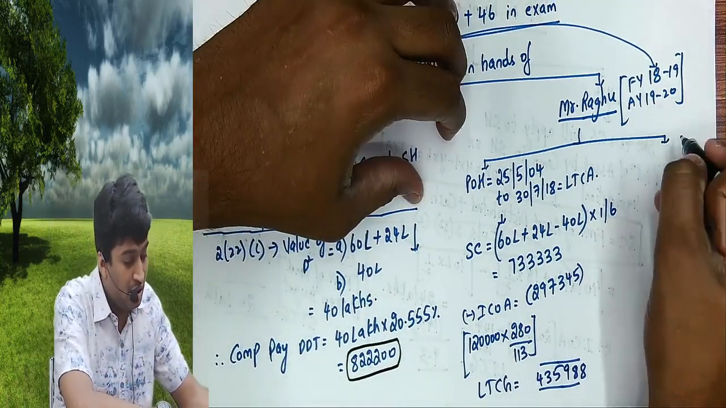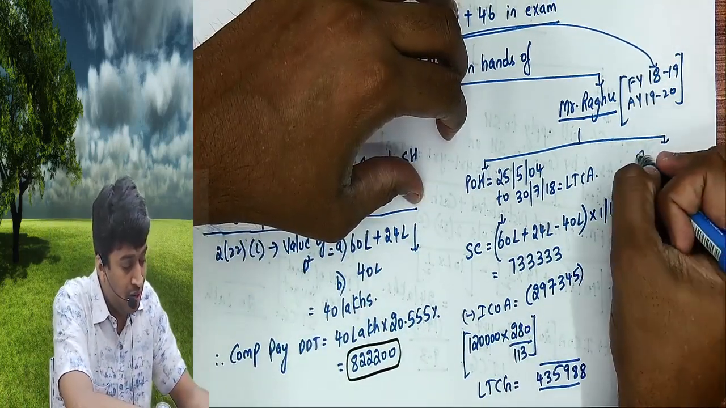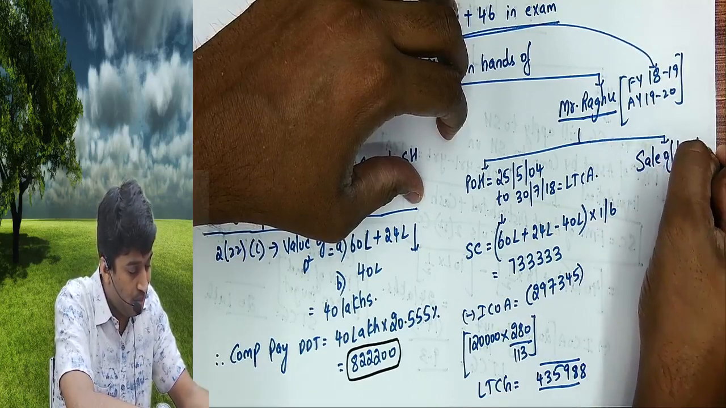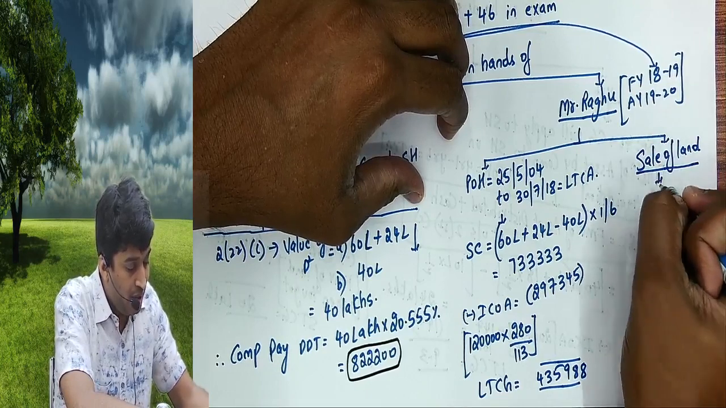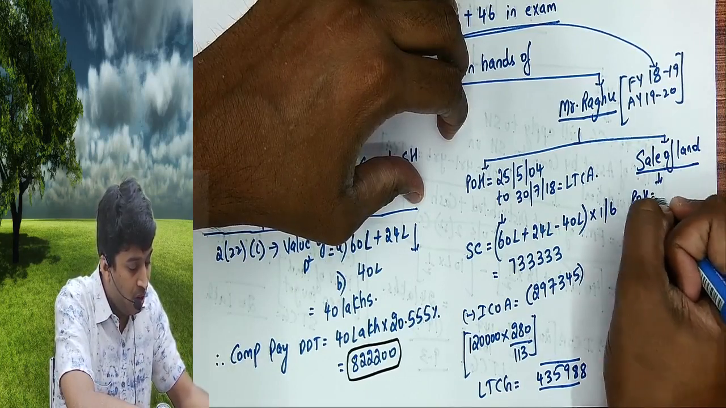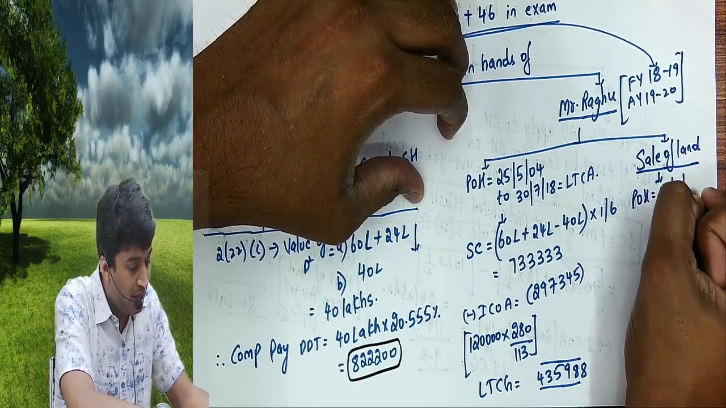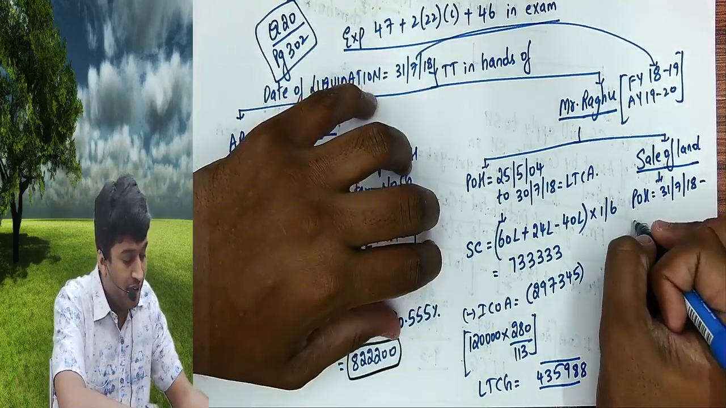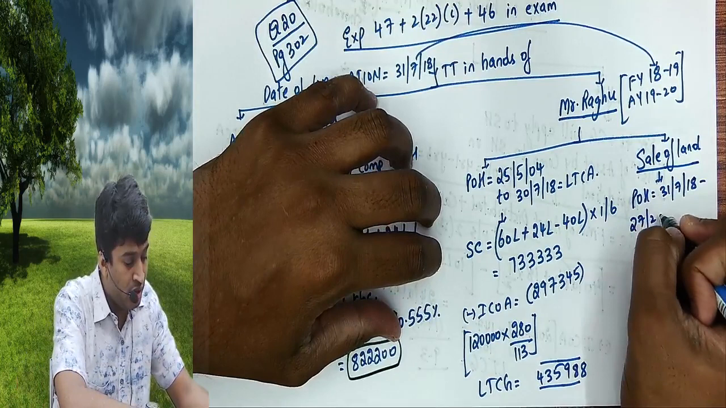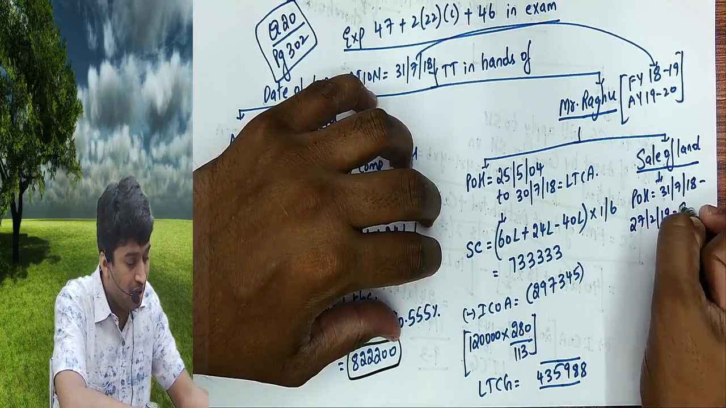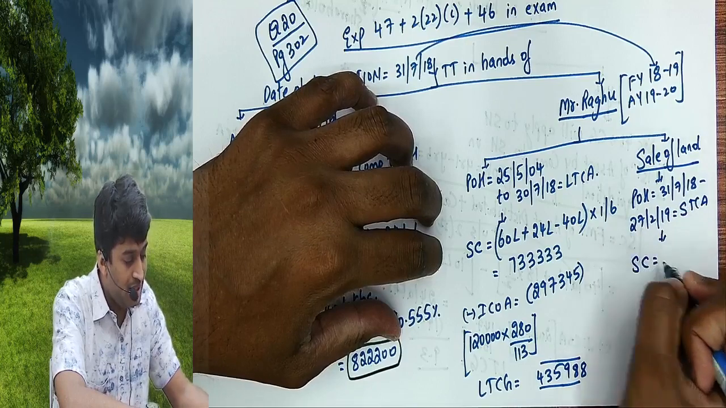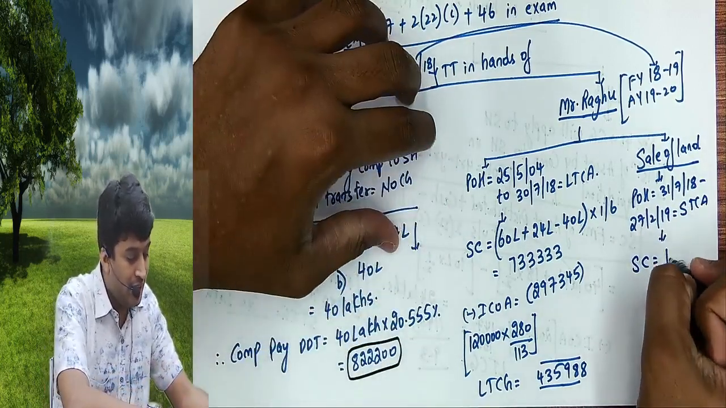Second, there is also a sale of land. Period of holding: when did he get the land? He got it on 31st July 18. When did he sell the land? 28th February. I'll take 1 day minus, 27th February 19, which is definitely short term. Sale consideration of the land is given as 15 lakhs.